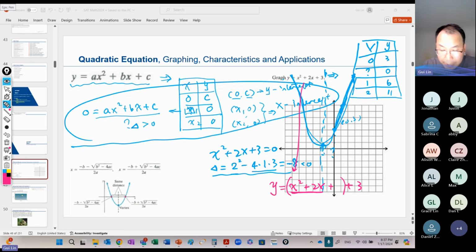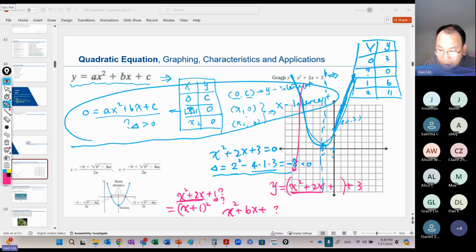Do you guys know how to do that? Okay, so let's see here. We know earlier this one is a perfect square, right? This one can be written like this. Earlier we already talked about some questions like this. But where does this one come from? If you are only given those two terms, how do you find out this is 1? Okay, so the same thing here. If you give x squared and bx, what would the third term be?